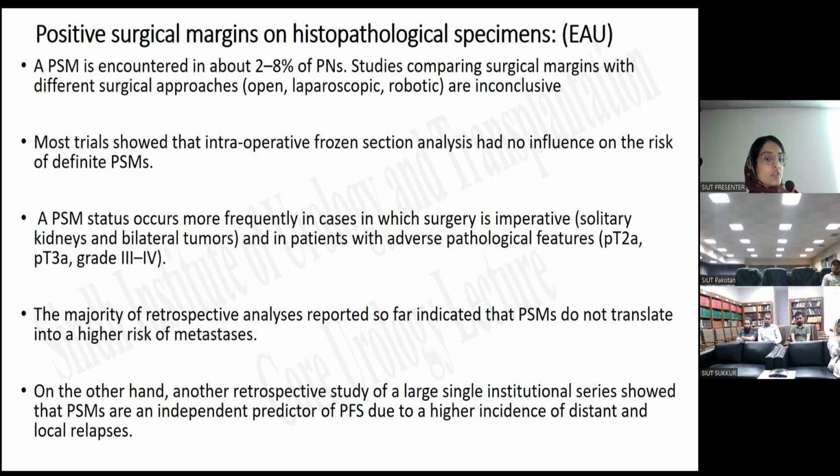The majority of the retrospective analyses reported so far indicated that positive surgical margins do not translate into a higher risk of metastasis. On the other hand, another retrospective study of a large single institutional series showed that positive surgical margins are an independent predictor of cancer-free survival, due to the higher incidence of distant and local relapses.